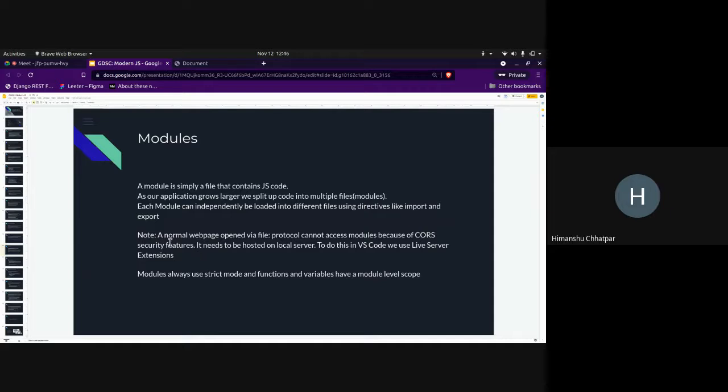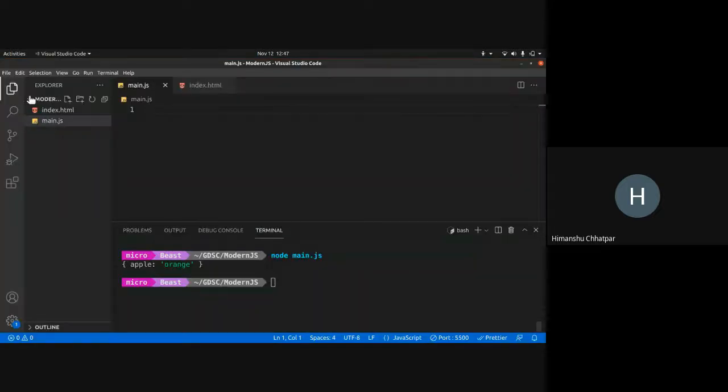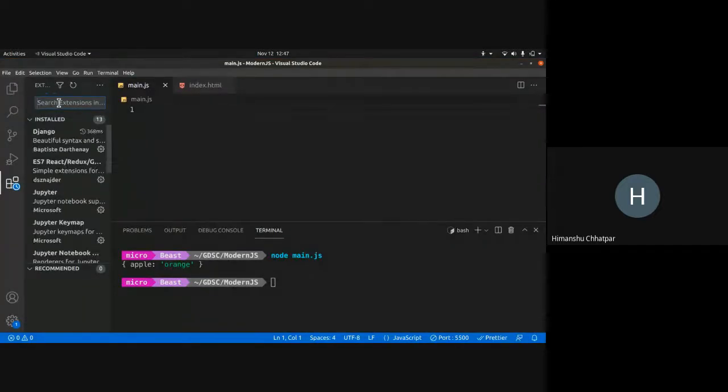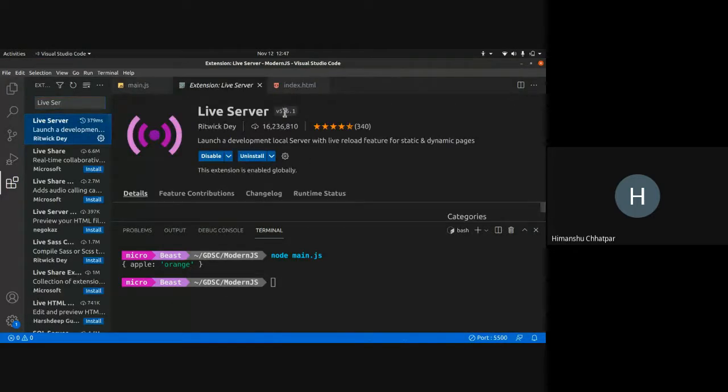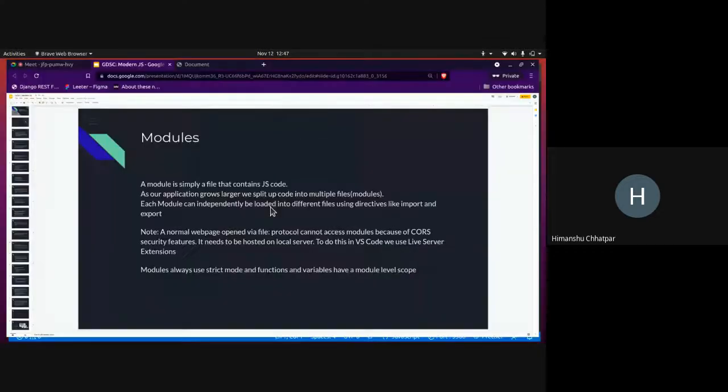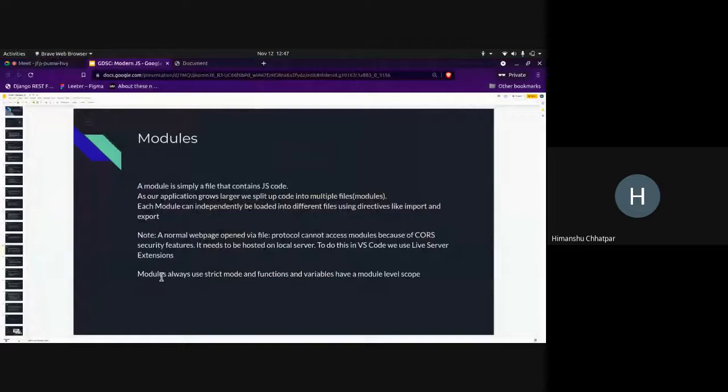Right. Okay. The note here is a normal web page which you double click and open cannot access modules because of CORS security features. So it needs to be hosted on a local server. So to do this in VS Code, I use the Live Server extension. Over here, when you go on extensions and look for Live Server, when you enable it, you can essentially host it so that this doesn't get blocked. Okay, and modules always use strict mode.